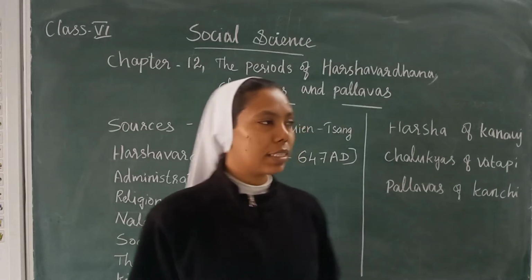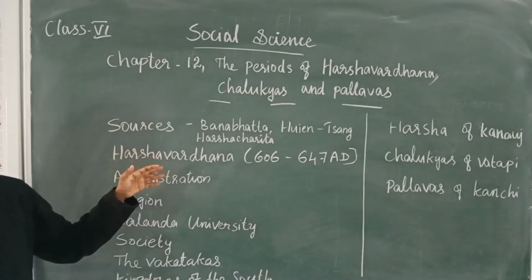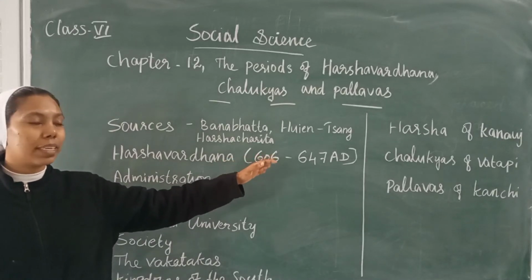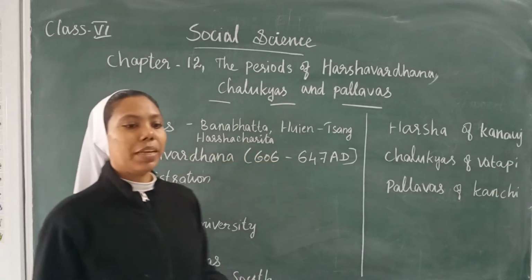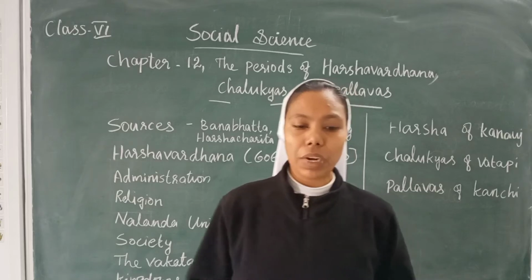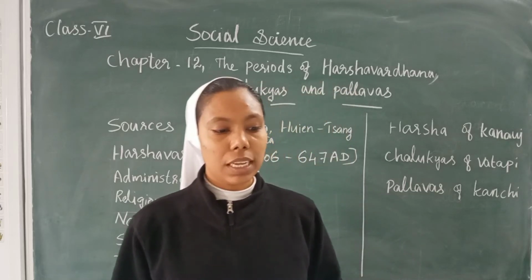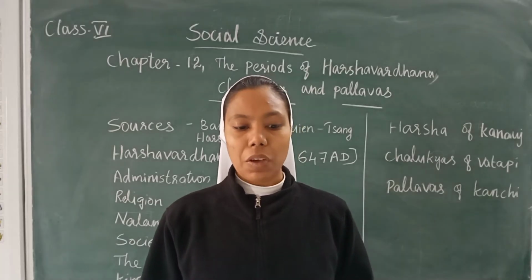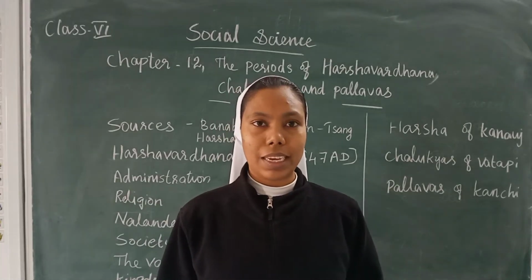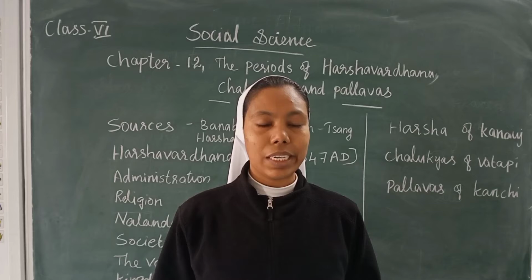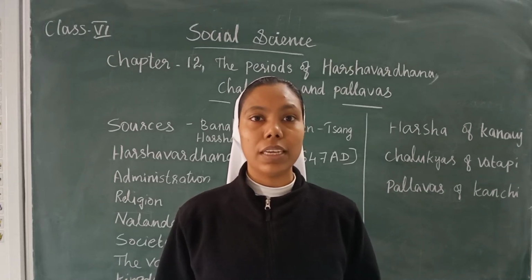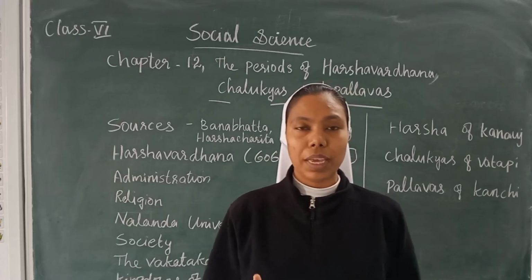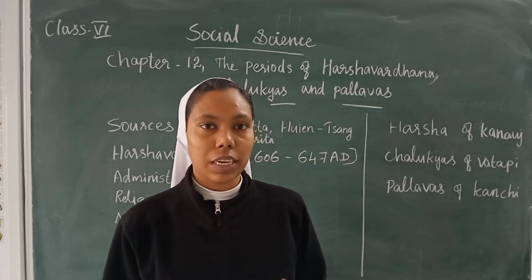And next we can discuss Harshavardhana. Harshavardhana ruled from 606 to 647 AD, and we can see his life. One of the kingdoms that arose in the 7th century was at Thanesar, ruled by the Vardhana dynasty, and its famous king was Harshavardhana. Now we are discussing the life of Harshavardhana.